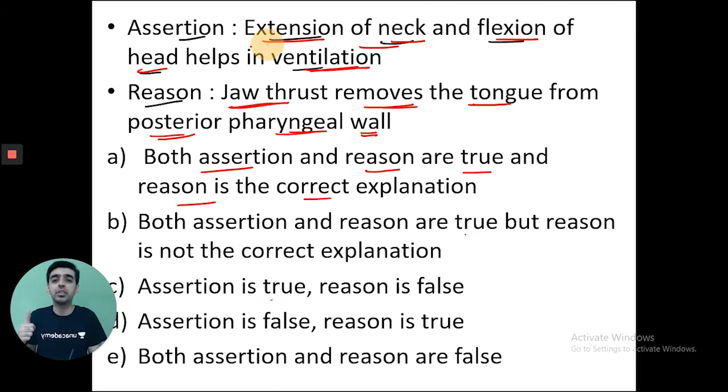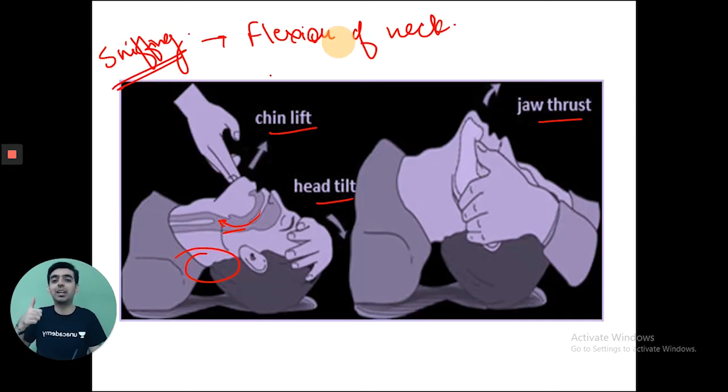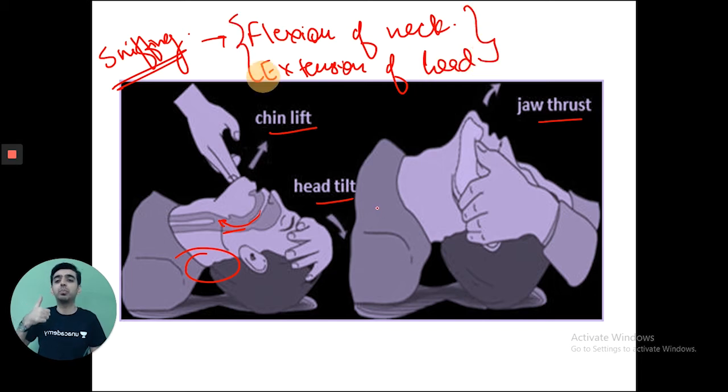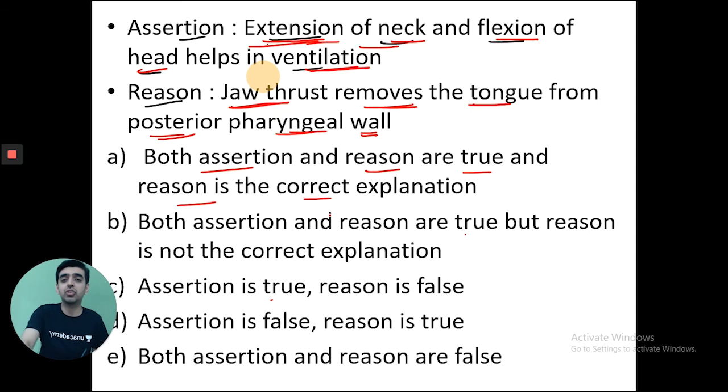And what is the assertion here? There is extension of neck and flexion of head. It is exactly opposite. There is extension of head and flexion of neck. So this is called the sniffing position, which is the position that we perform first before we want to ventilate the patient and before actually doing the laryngoscopy. So is the assertion correct here or is it false? So here you should be able to answer that.